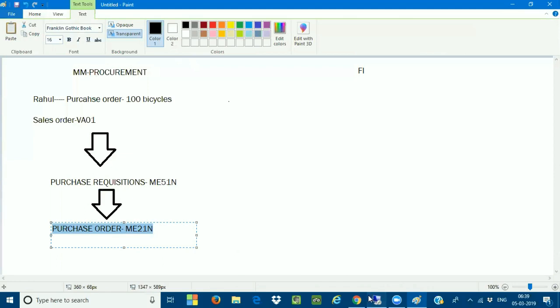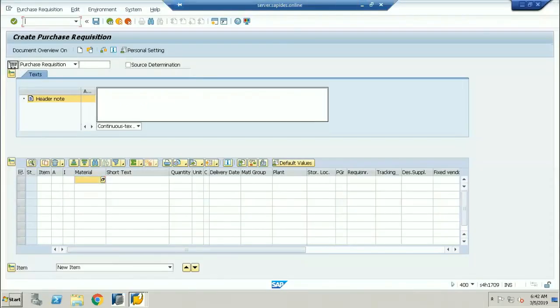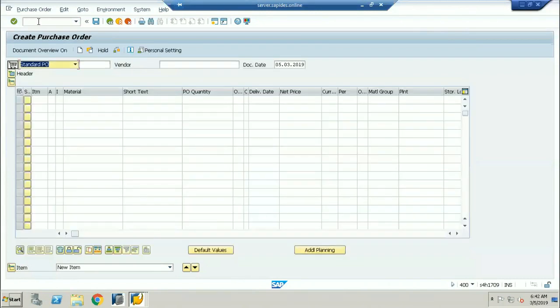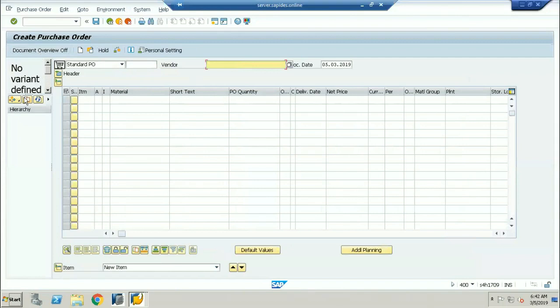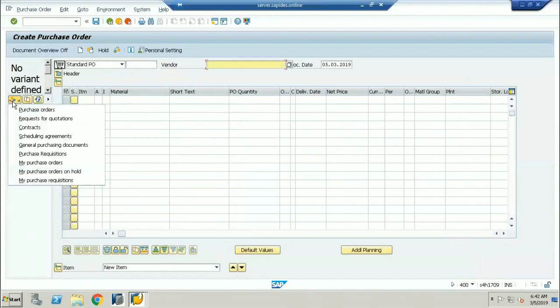So if I go into the SAP here, ME21N. So this is the ME21N screen. Here you can see the vendor account number. We are asking for the vendor account number. Now, if I click on this document overview, I want to look out for the previous purchase orders. So just click on this variant icon and go to the purchase orders.